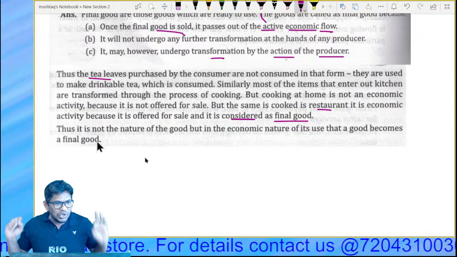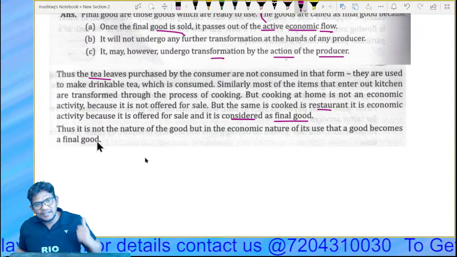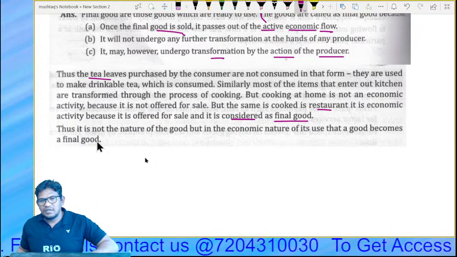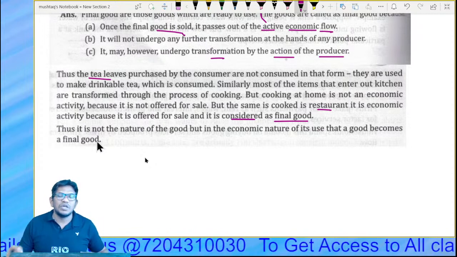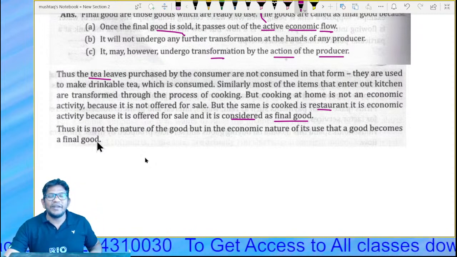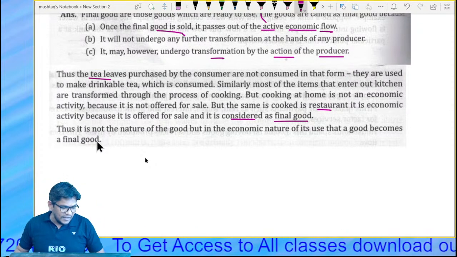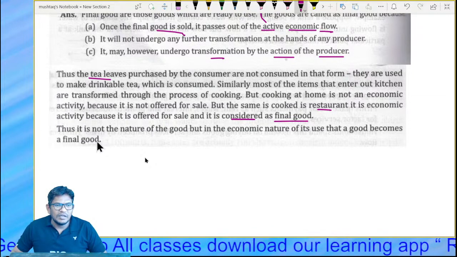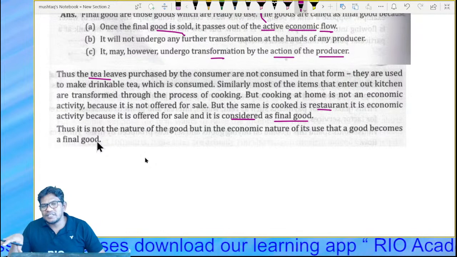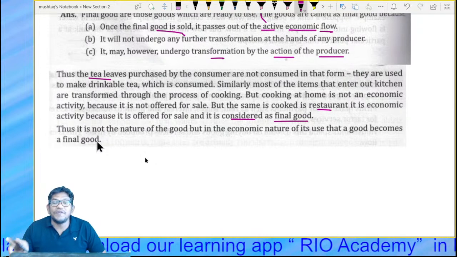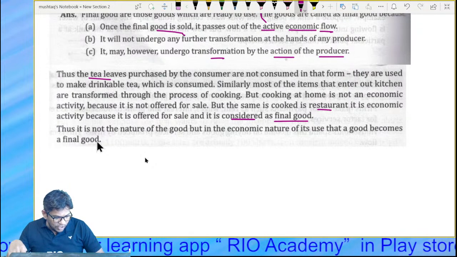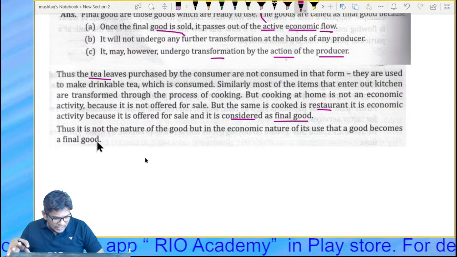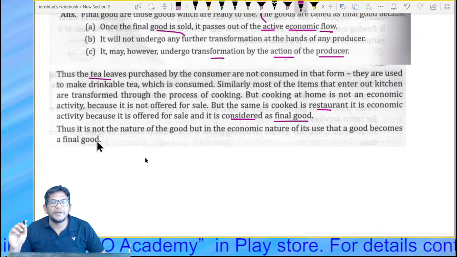So thus it is not the nature of the goods but the economic nature of its use that makes a good a final good, right? Very important point we are discussing here. The nature of the goods is not necessary here. The economic nature of its use, remember, the economic nature of how the good is used, that is most important.